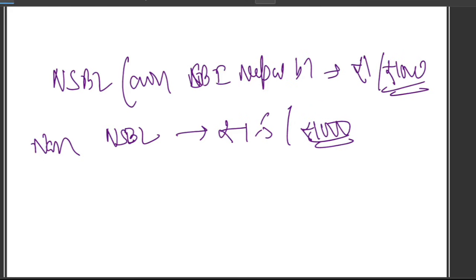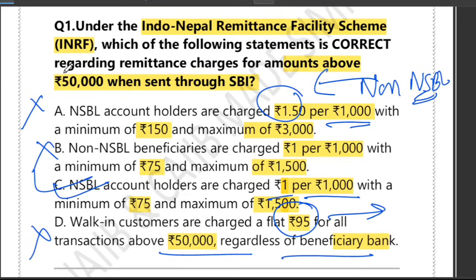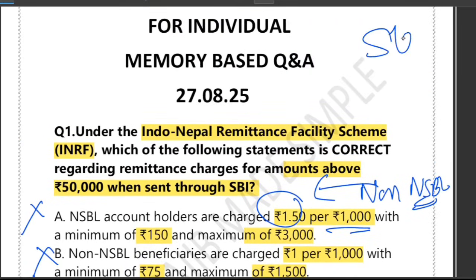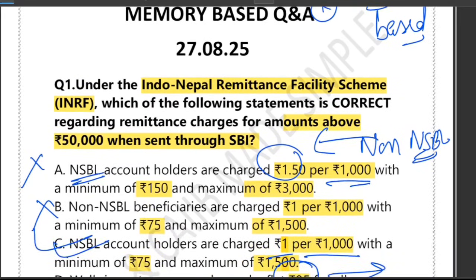So what we learned from this question is that charges above 50,000 are slab based. As you can see, there is no fixed charge, rather it is a slab based charge. First point. Second point is NSBL customers always get a lower charge. So NSBL, Nepal State Bank Limited customers always get a lower charge. Examiners love to interchange NSBL and non-NSBL, right?